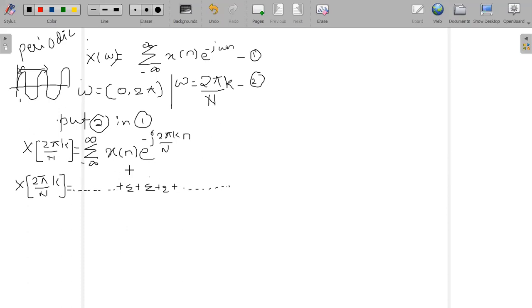And what is each summation representing here?